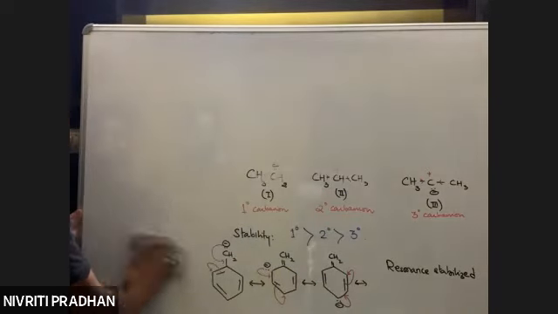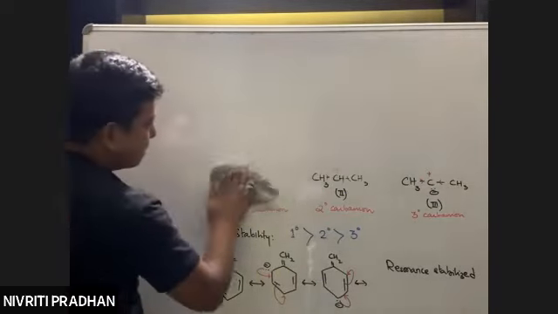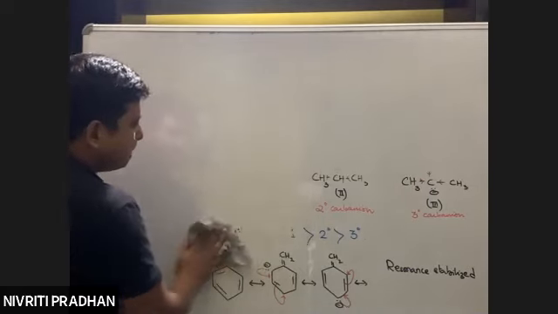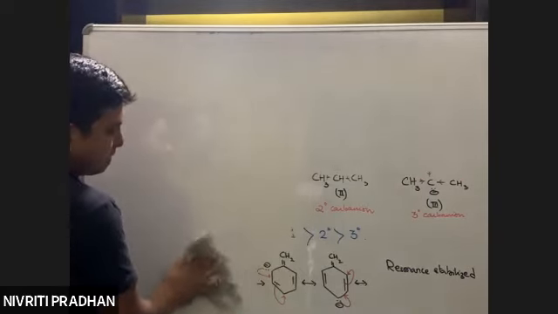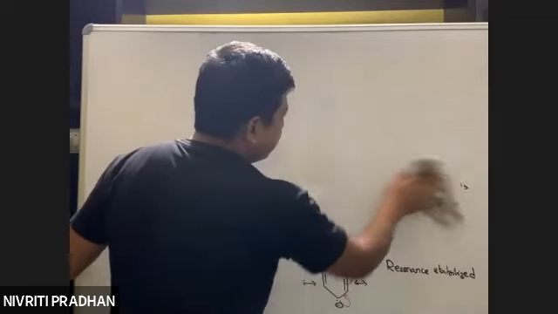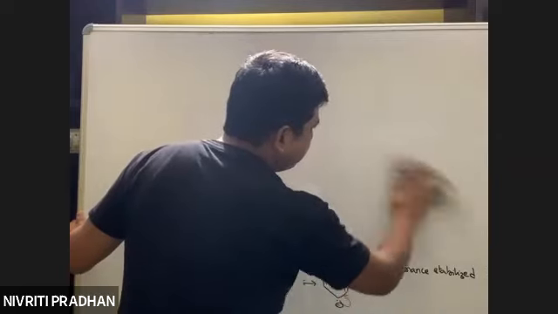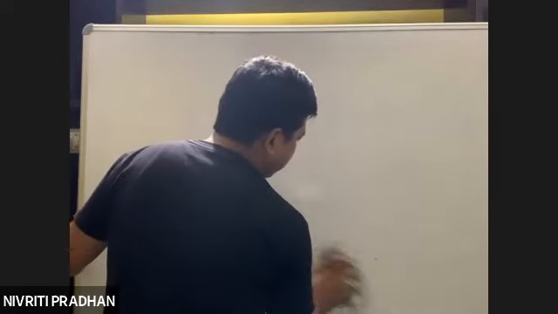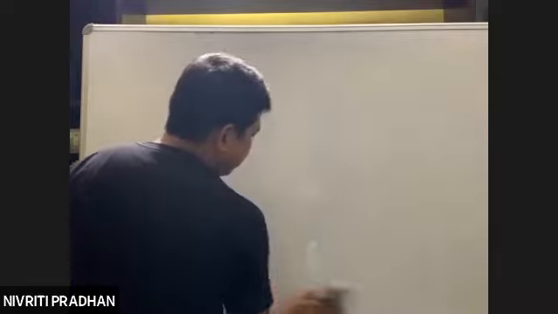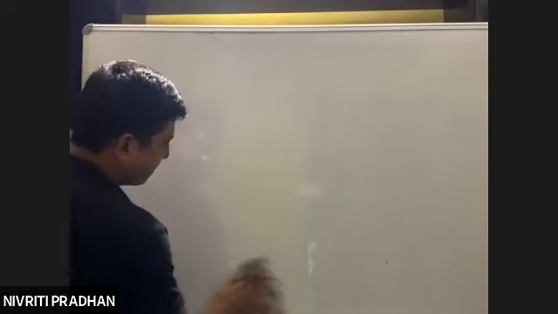Free radicals. And during heterolytic bond cleavage, carbocations and carbanions are formed. Now we'll discuss a bit about free radicals.